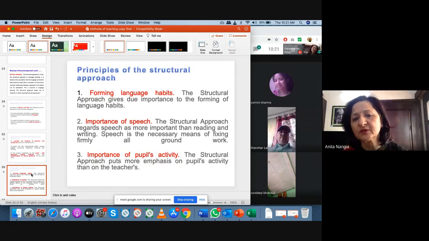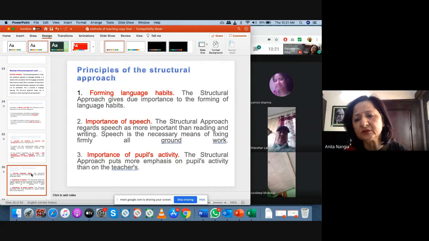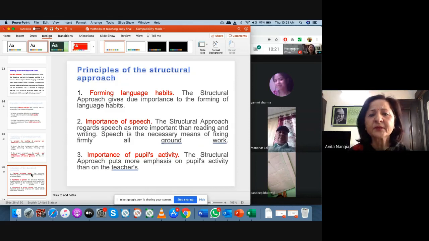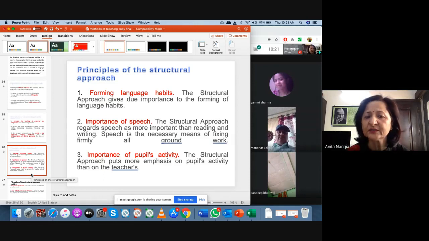Then principles. What are the principles? Forming language habits. The very first principle of structural approach is to give enough practice to the students so that it becomes a habit on their part. Like you speak your Hindi, you speak your mother tongue. Similarly, if you give a lot of practice to them, it should become a habit on the student's part. They can speak fluently. Importance of speech, too much emphasis on oral aspect. They said give them practice orally, and then importance of pupils' activity. Rather than giving a lecture, there should be activity so that they get an opportunity to speak with each other.